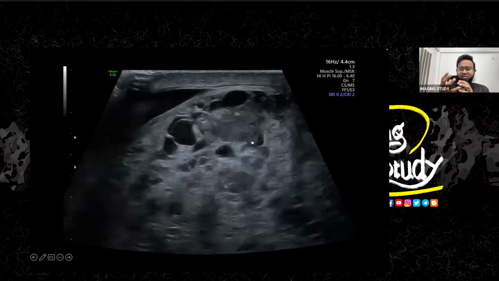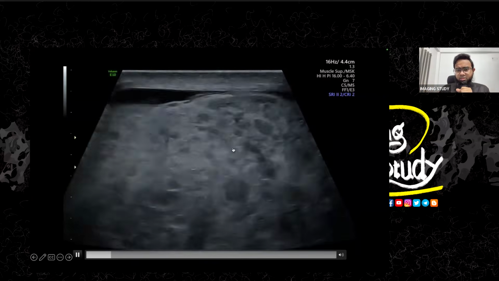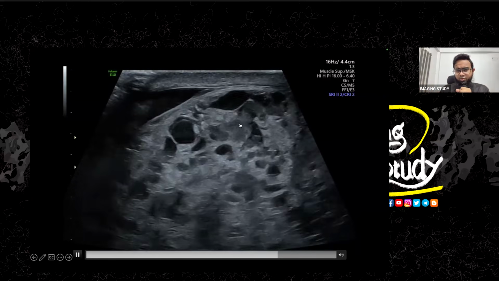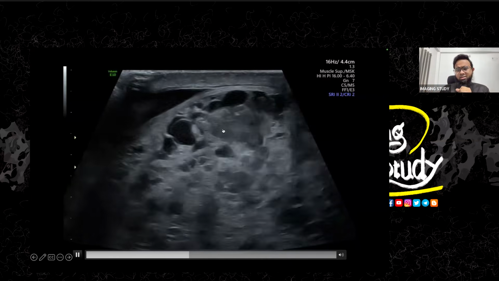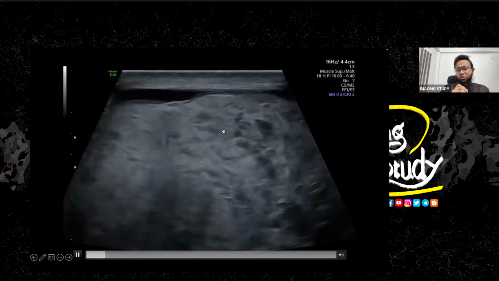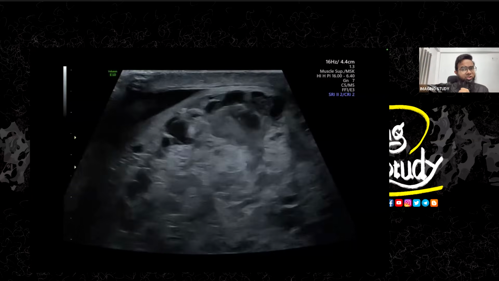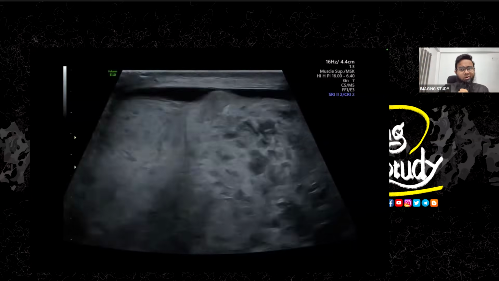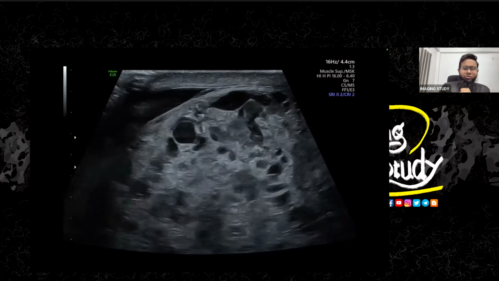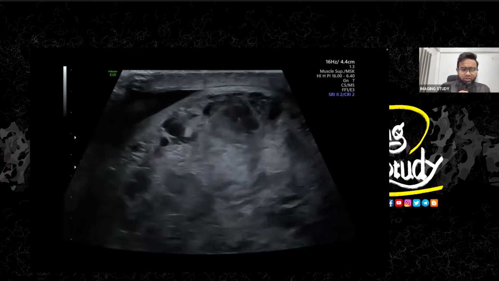Okay, here's another view and you can see diffuse cystic changes. You can see some hypoechoic contents here also. This might be thrombosed veins, or there are so many ducts that they got changed and clogged or something like that. Whatever. So, last view.